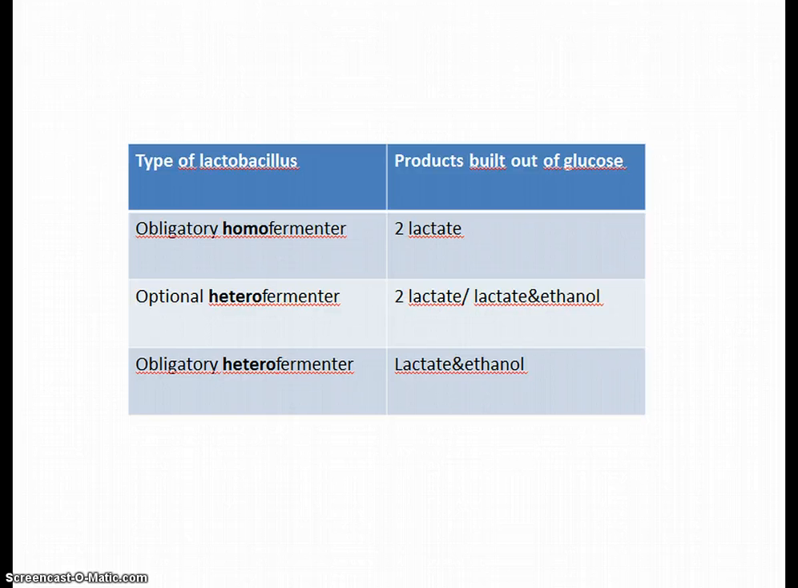In sauerkraut, the most important organisms are lactobacilli. We have three phenotypic groups in lactobacilli: obligatory homofermenter, optional heterofermenter, as well as obligatory heterofermenter. Homofermenter only produce lactate out of glucose, while heterofermenter produce lactate and ethanol, so two different products out of glucose.